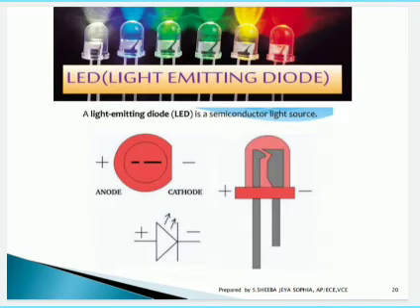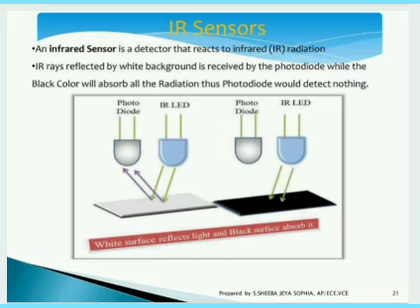Next, moving to the IR sensors. An infrared sensor is a detector that reacts to infrared radiation. What is meant by this? For example, if you are going on a highway and nearing the toll, your vehicle goes near the toll and suddenly the toll gate opens when your vehicle is detected.